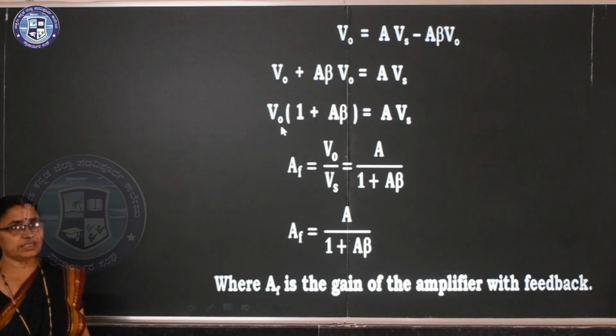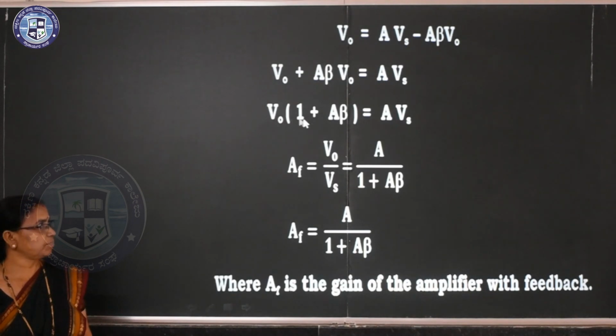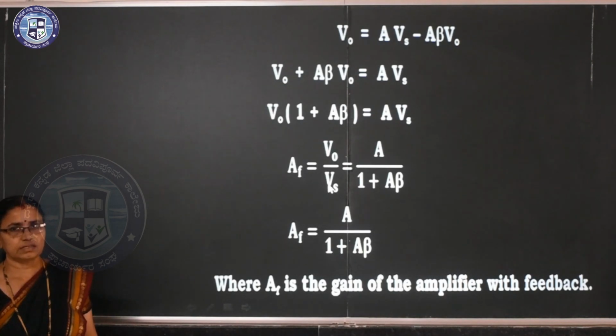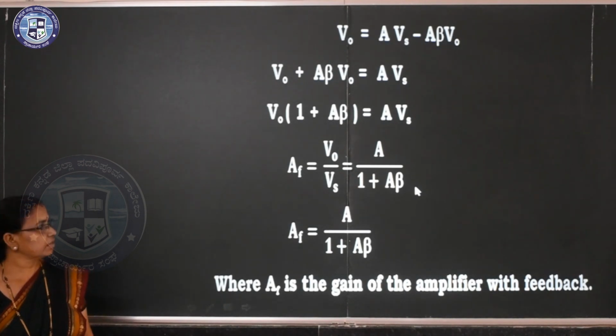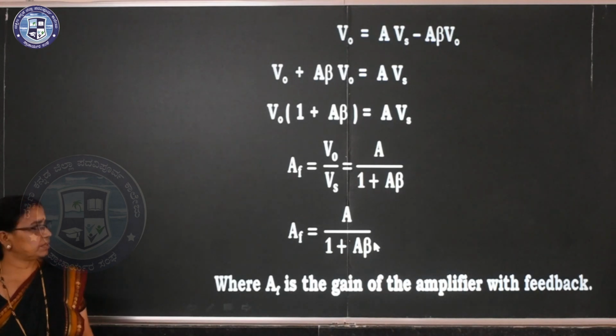V naught is the common term taken outside. So 1 plus A beta is equal to A into Vs. So AF is equal to V naught divided by Vs. Do the rearrangement like this: V naught by Vs is equal to A divided by 1 plus A beta. Clear? So AF is equal to A divided by 1 plus A beta.